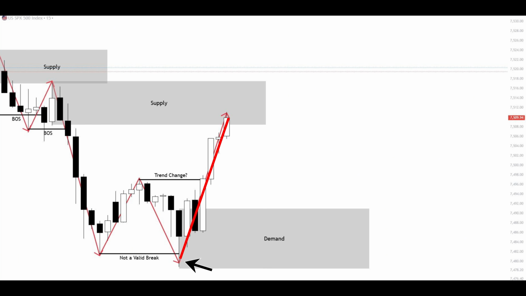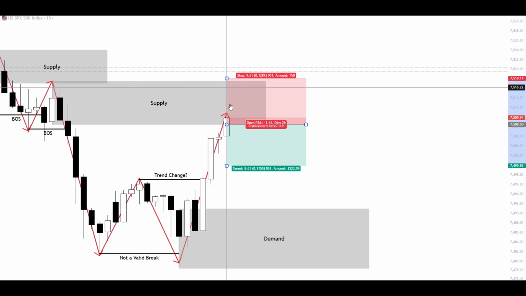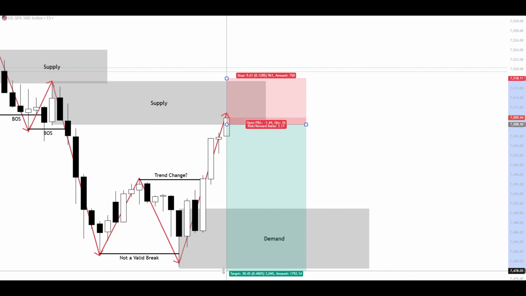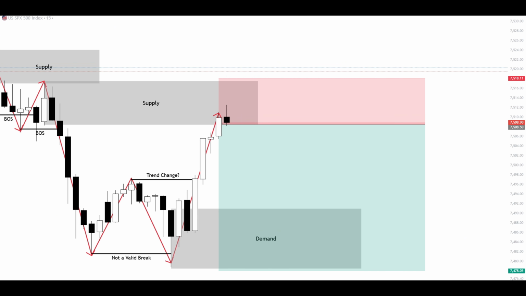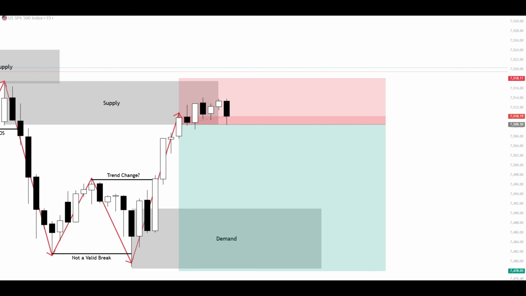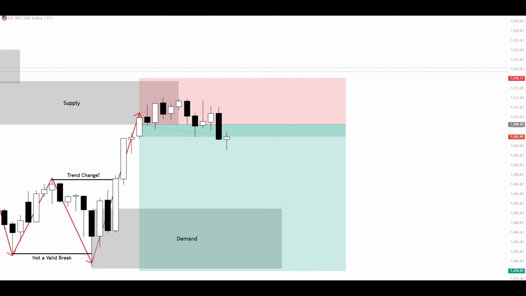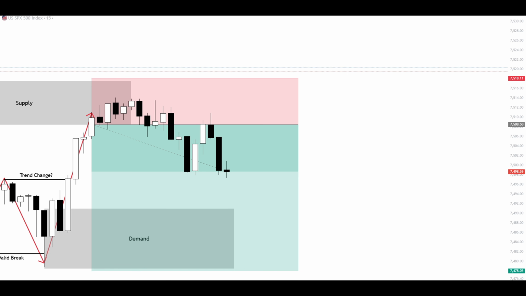And if a supply didn't break, there's no point in thinking that it will stop being valid. And since this is the only supply that's still valid, unless this breaks, it's still valid for now. So this logic favors the supply more than the demand. And we can try with a sell setup from here, with the stop loss above the supply, which also is above the last swing high, and the take profit below the last swing low. It continues to go up, but it's still inside of the supply. The rejection happens, and the price is pushing down.